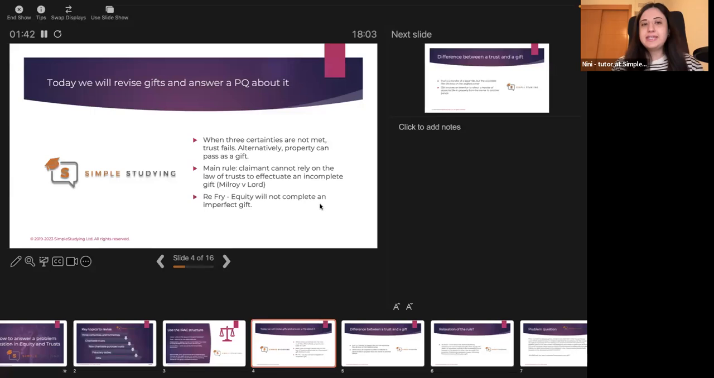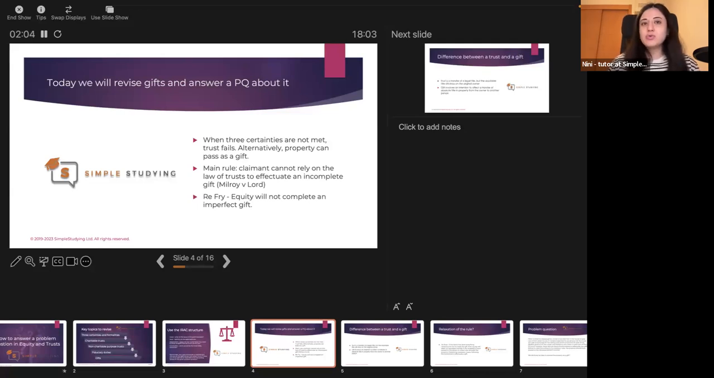Today we will revise gifts. It's a very important topic in equity and trusts, and I believe that you should be able to answer a problem question about it to be well prepared for your upcoming equity and trust examination. When three certainties are not met, the trust fails. Alternatively, property can pass as a gift.